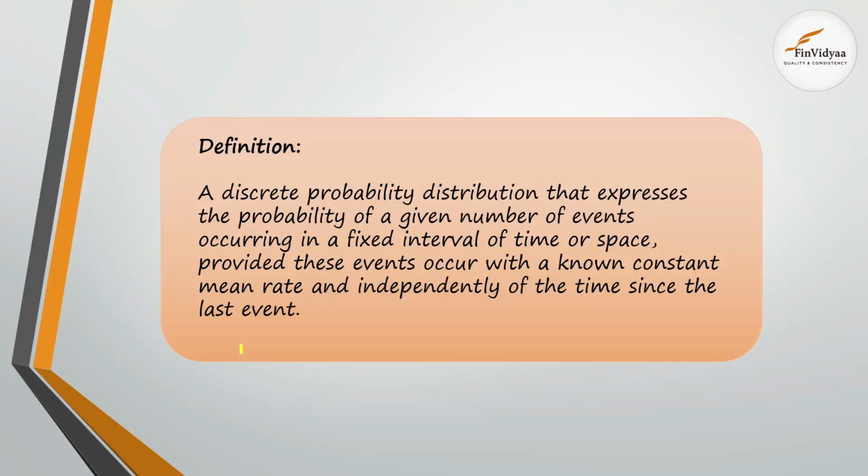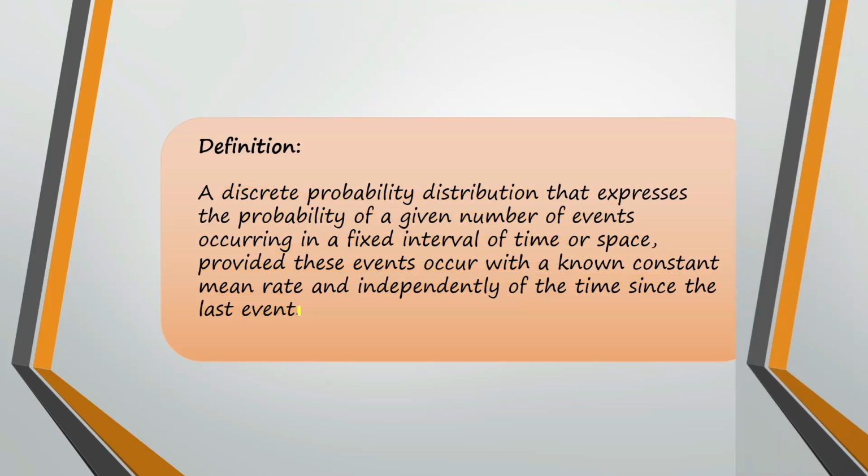So coming to the definition of the Poisson distribution: it is a discrete probability distribution that expresses the probability of a given number of events occurring in a fixed interval of time or space, provided that these events occur with a known constant mean rate and independently of the time since the last event.